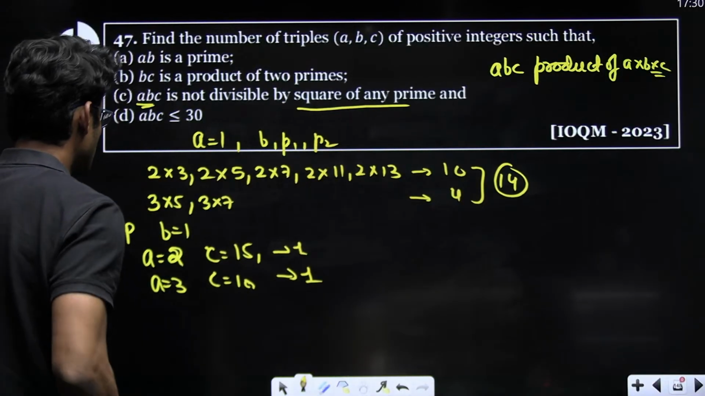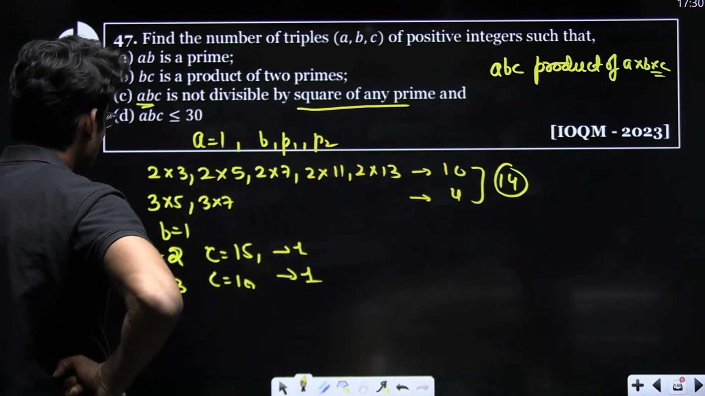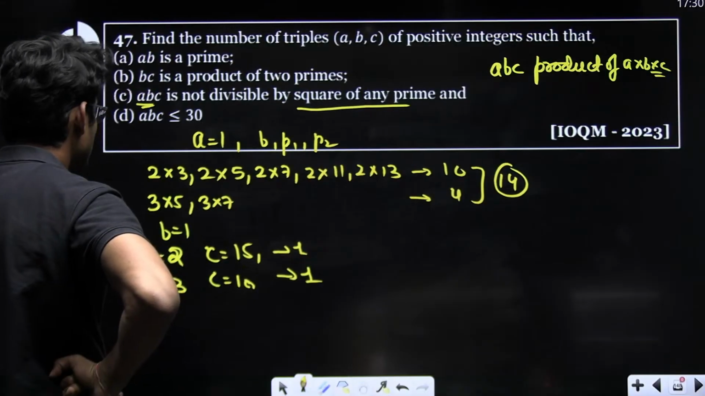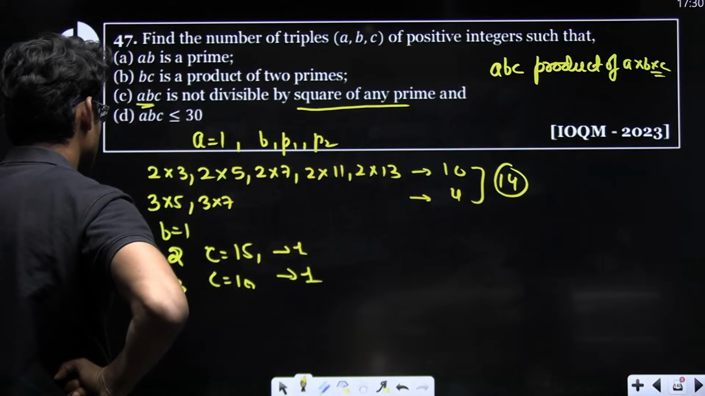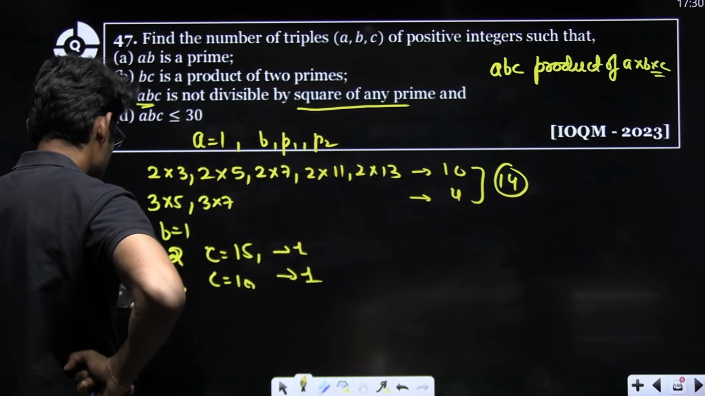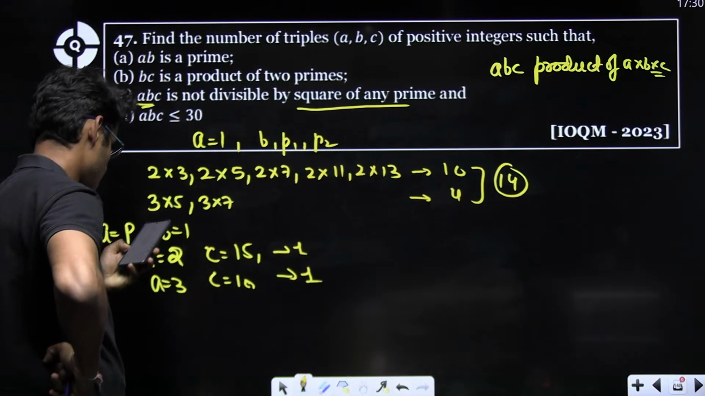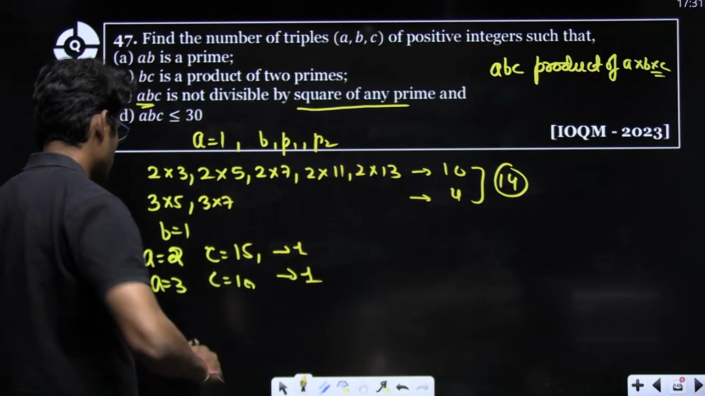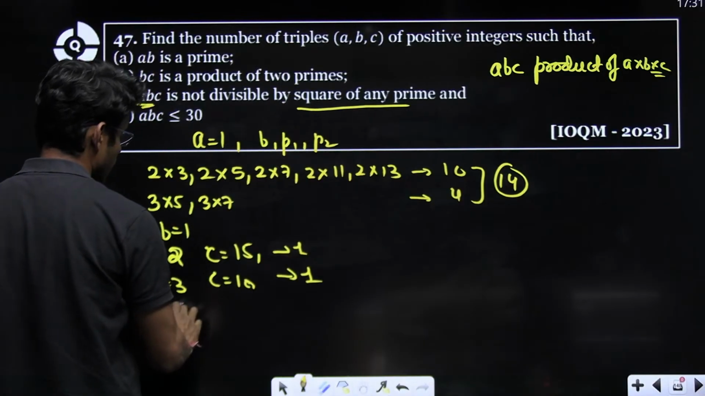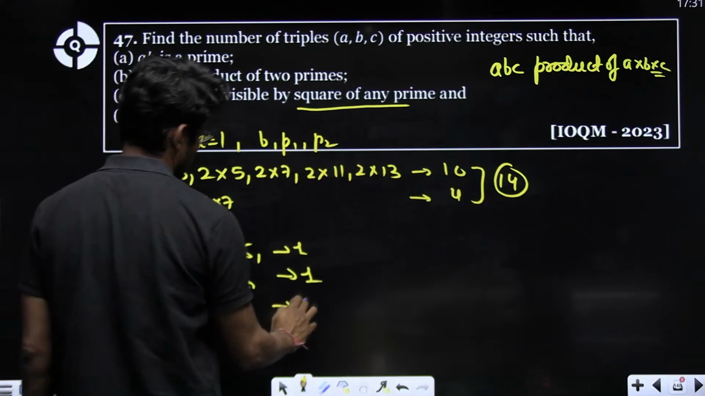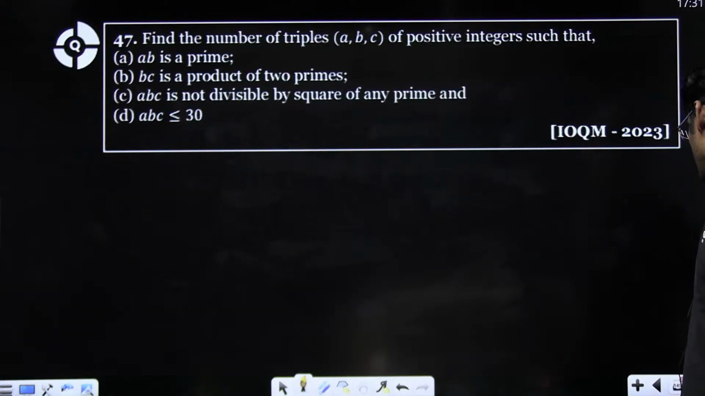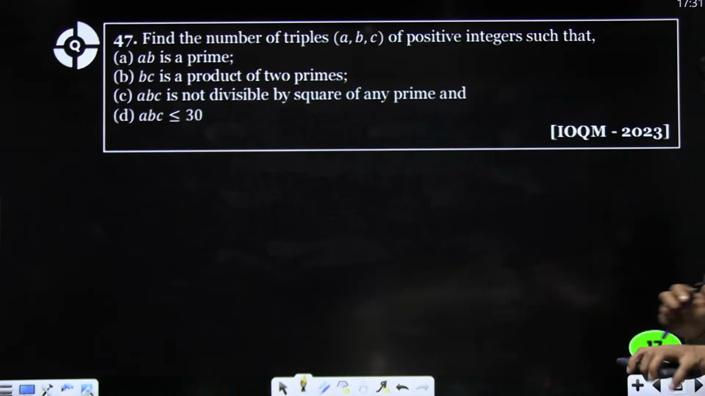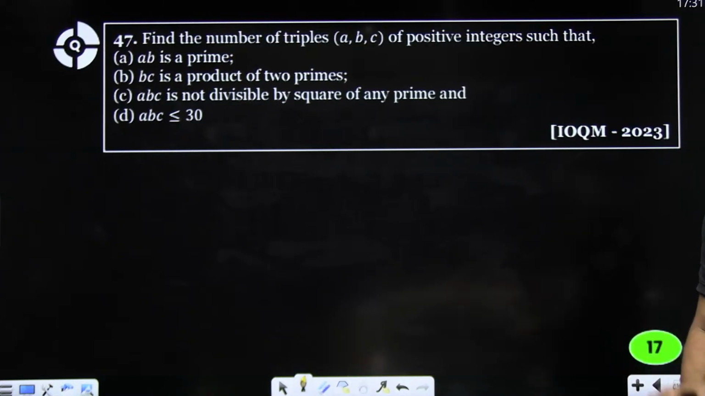Right? 2 into C is 30. 2 into 15, 30. Because 2 into 3 into 5. In this case, there are two cases. Right? And then when A is 5, C is 6. One more case. So total 17 cases are coming. Yes, 17 is the correct answer.